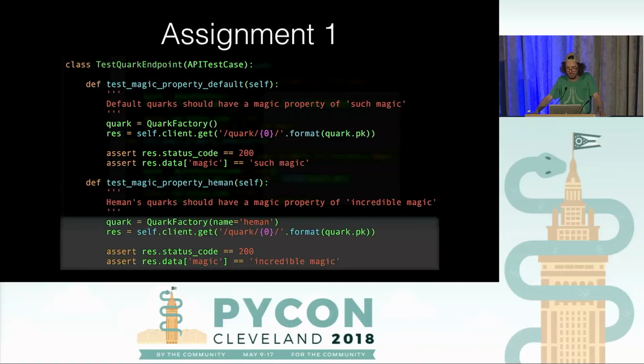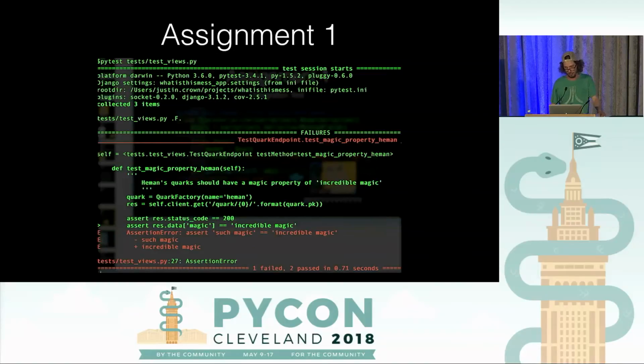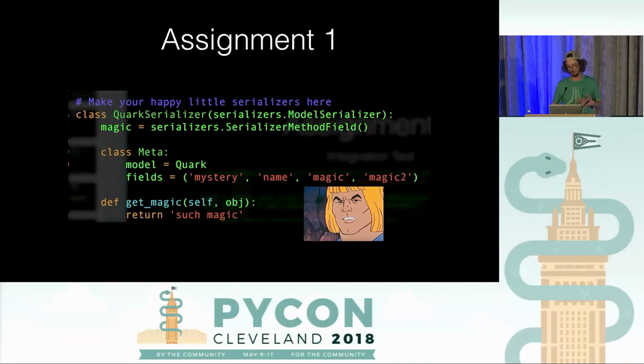So let's see what that would look like. This is probably how we should have started, right? If we would have known we were dealing with an endpoint, maybe we would have started here. Now we're testing the exact same behavior, but we're testing it on the actual view instead, which is good because now we can reproduce the error. That gives us the confidence to start digging through the code base, at which point you find this. Somebody in the serializer, which sits in between the model and the view, decided to override it and hard code that there.